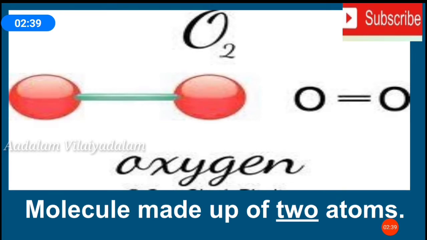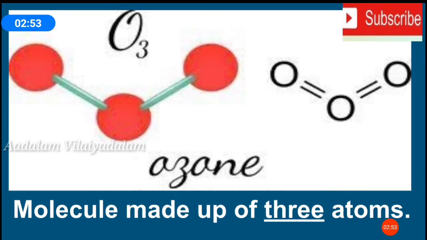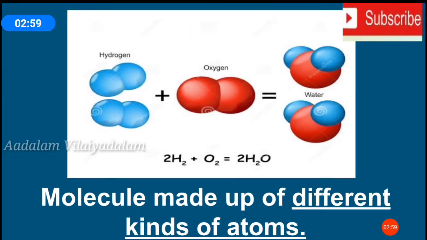Now let us see some of the atoms that chemically combine to form a molecule. Oxygen is a molecule made up of two oxygen atoms. Ozone. Ozone is a molecule made up of 3 oxygen atoms. Water is a molecule made up of different kinds of atoms. The water molecule is made up of two different kinds of atoms, hydrogen and oxygen. So two hydrogen atoms and an oxygen atom make a water molecule.